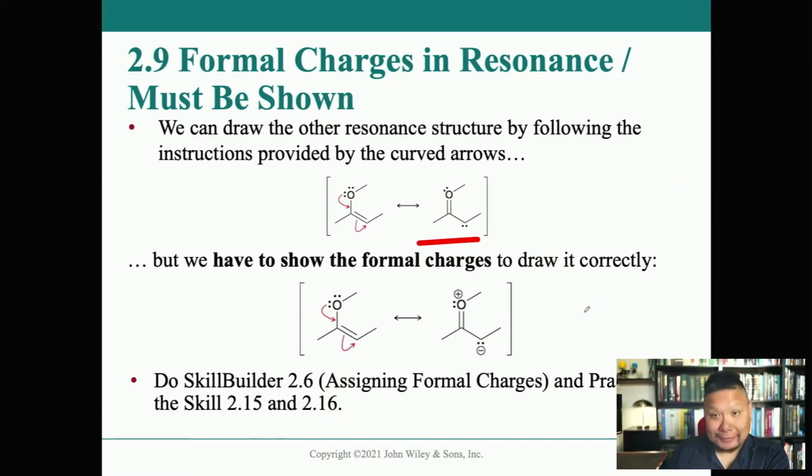So, just like I did in the previous slide, they're showing you the structure here without the formal charges. So what are the formal charges now after you've drawn this resonance contributor? Positive charge on the oxygen, because it's lost some electrons to this double bond right here. And negative charge on the carbon, making a carbanion, because it gained an electron from the double bond that went there.